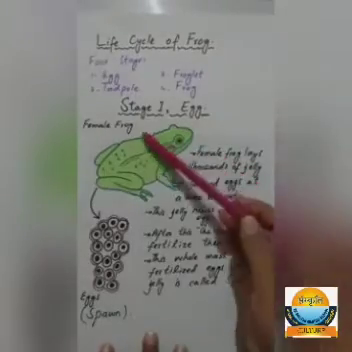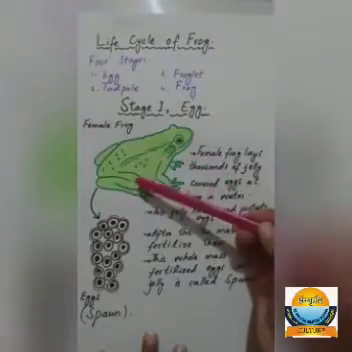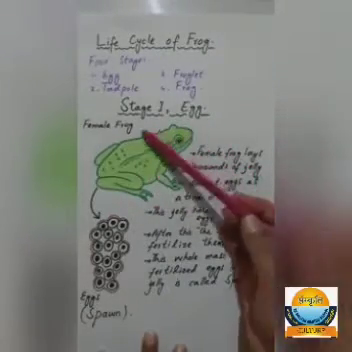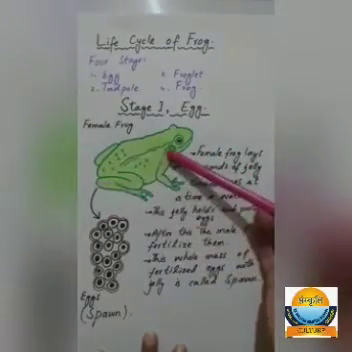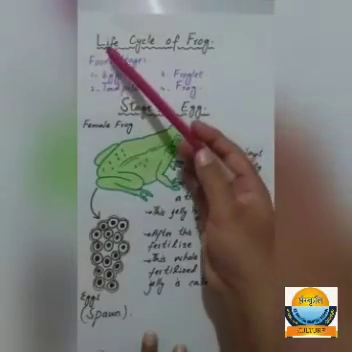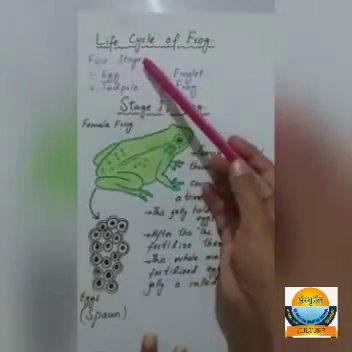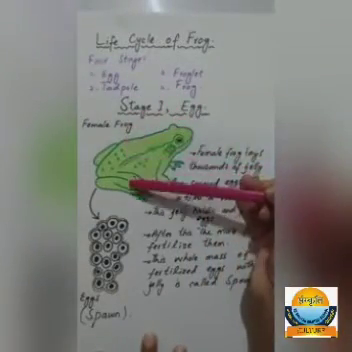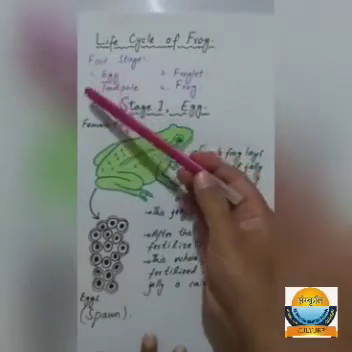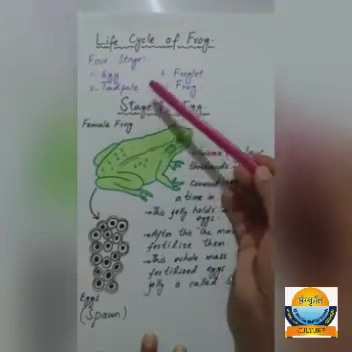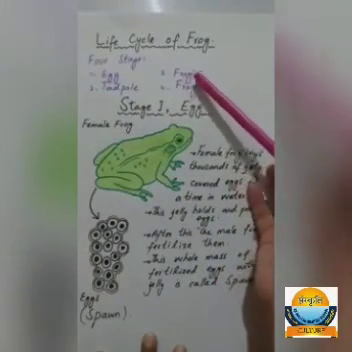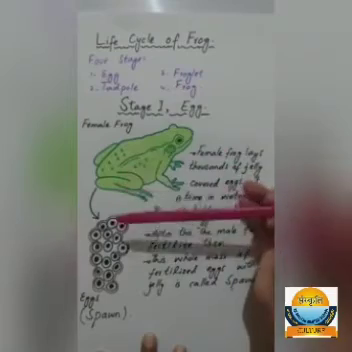Have you ever seen how a frog changes during its life cycle? Well, a frog changes a lot during its development. Now it's time to learn about the life cycle of a frog. There are four stages in the life cycle of this frog. First one is egg, second is tadpole, third is froglet, fourth is frog.